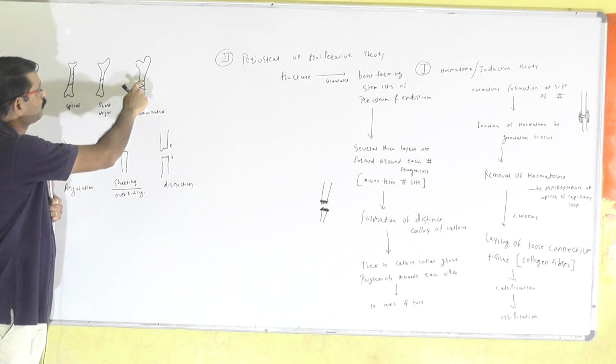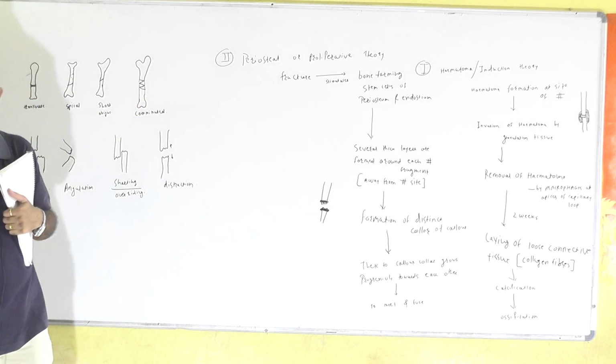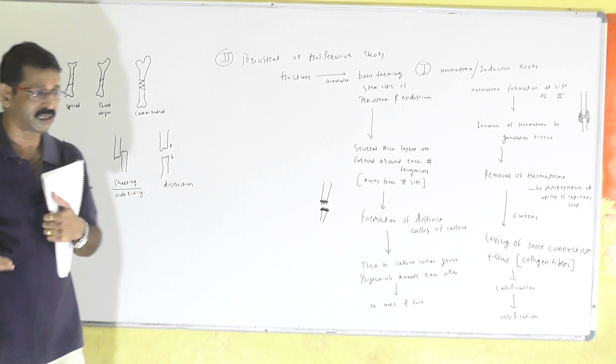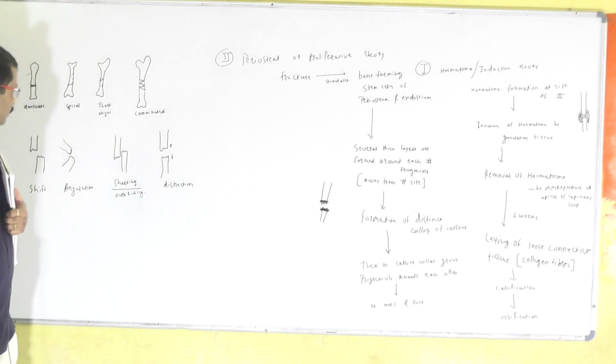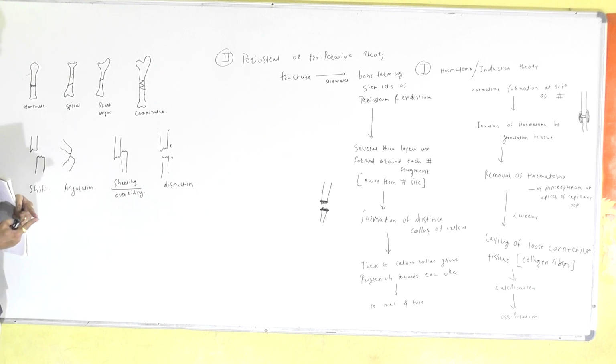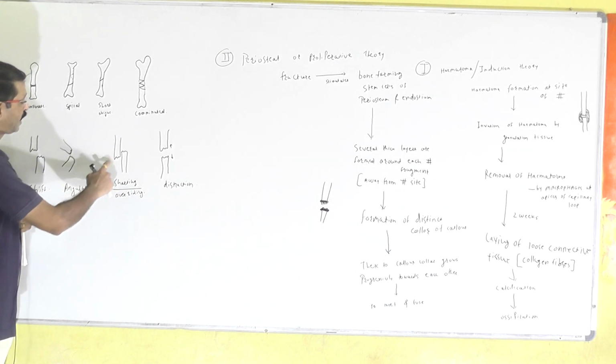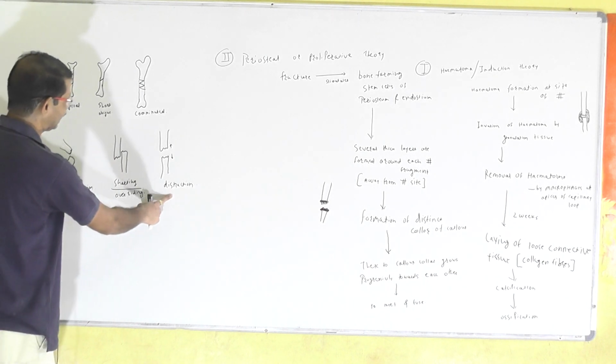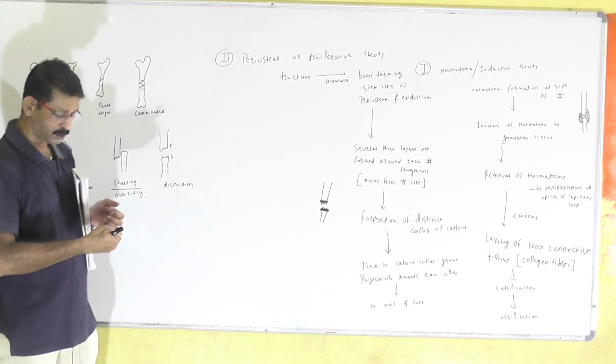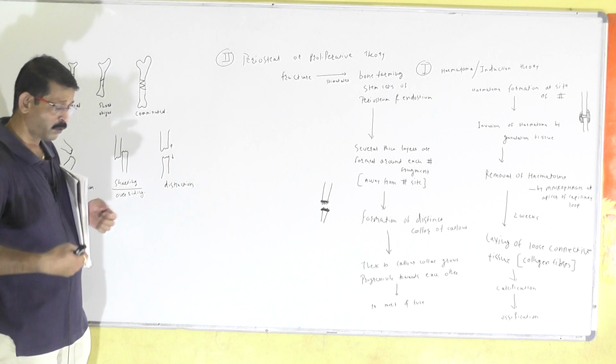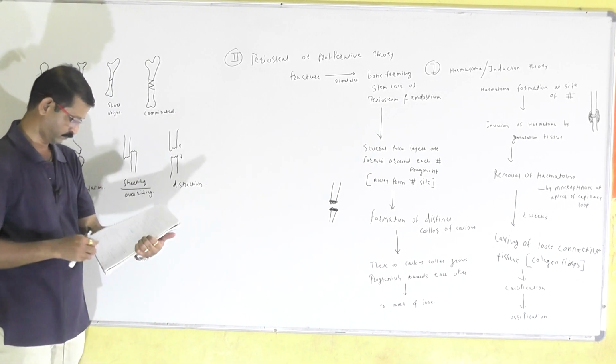Comminuted fracture has multiple fractures at the same site. There are more than two fracture fragments. According to the displacement, this is shift, this is angulation, this is shortening. Due to muscle pull, fracture fragments move towards each other, causing overriding, called shortening. Distraction is when, due to muscle pull, sometimes fracture fragments get pulled away from each other.